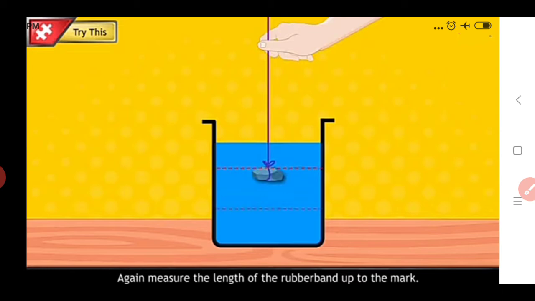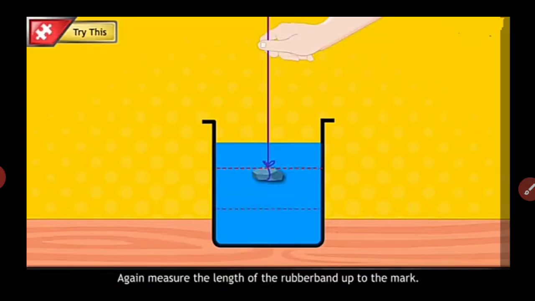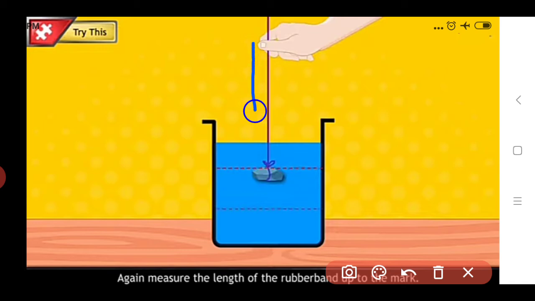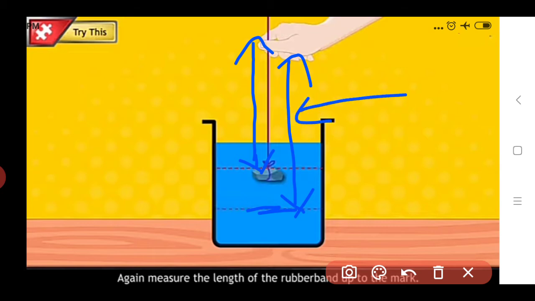Here again measure the length of the rubber band up to the mark. After doing this, up to whichever part the stone sinks into the water, up to that height you should measure the length, from this to this. In the second step you measure the length of this rubber band. In the first step you measure like this, where the stone is at this place. In the first condition you measure this length of the rubber band, and in the second step, after filling the bucket with water, you measure the length of this rubber band.